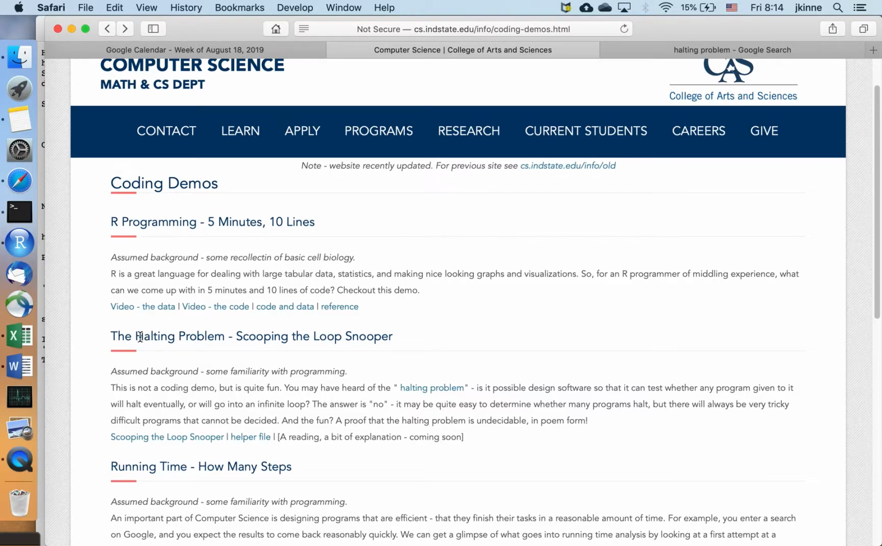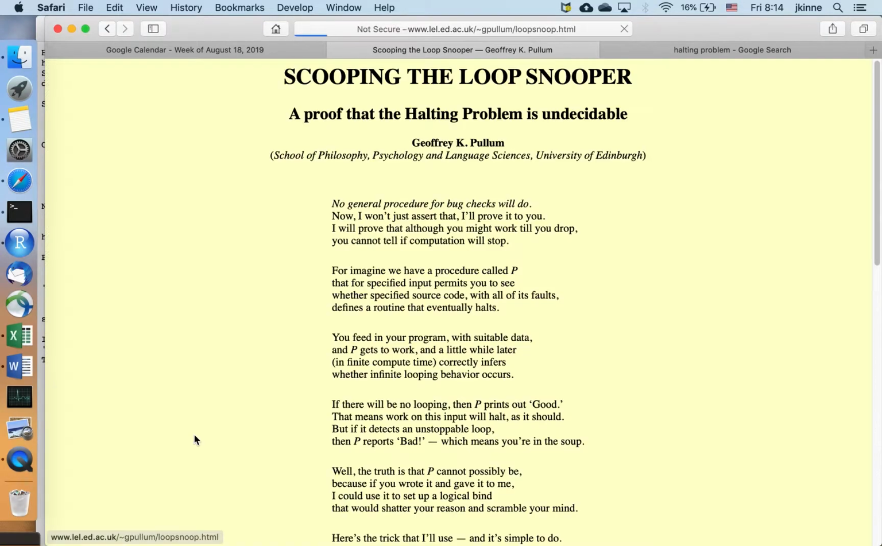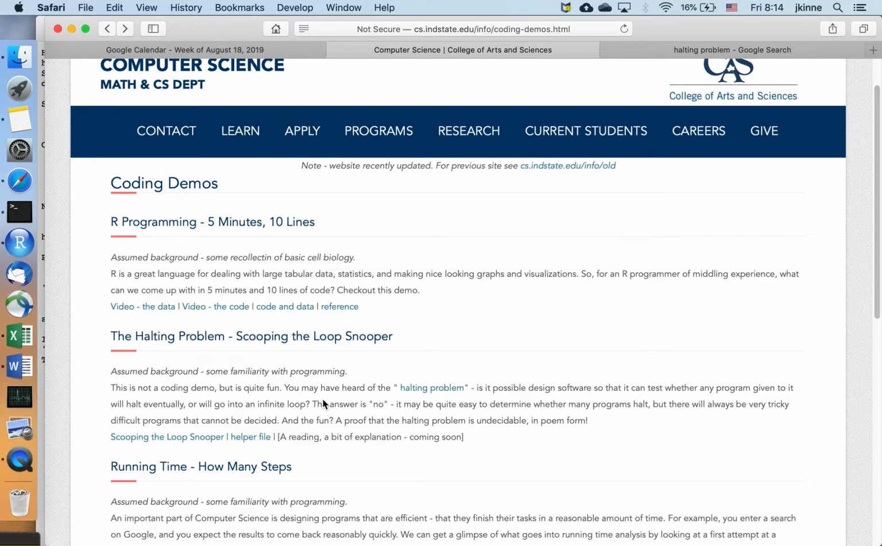And for this video we're going to look at the halting problem. The halting problem is a famous problem in computer science where you're trying to figure out whether a given program will ever halt or not. We're going to do this in two parts. This video we're introducing the problem and looking at the structure of the proof, and then in the second video we're going to do a reading of a proof in verse in the style of Dr. Seuss, which is pretty cool. But before we do that, we want to make some sense of what's actually going on there.